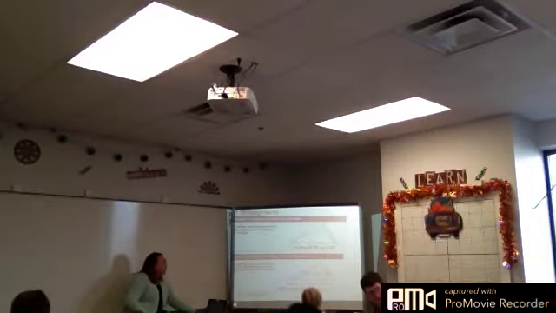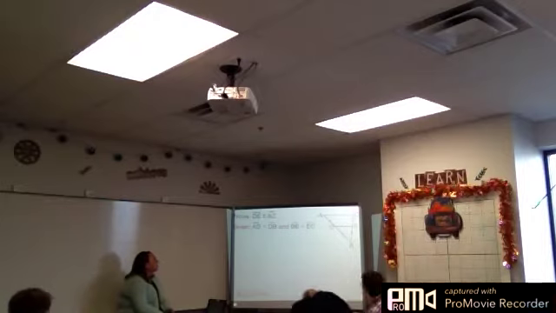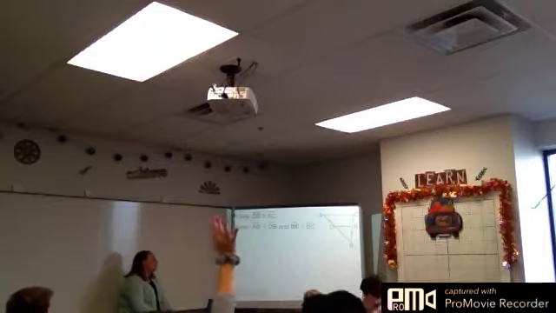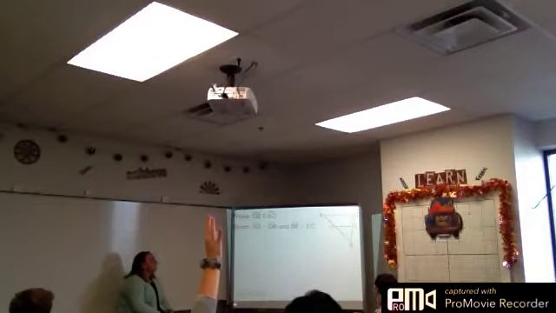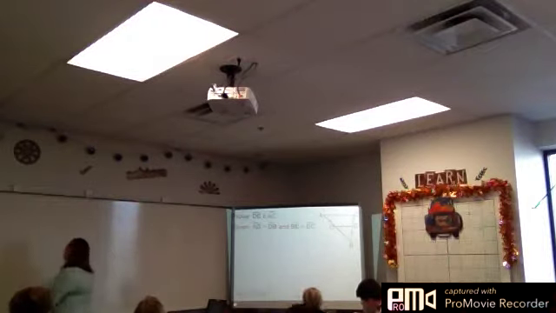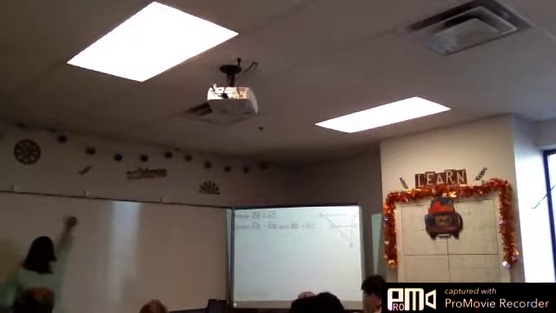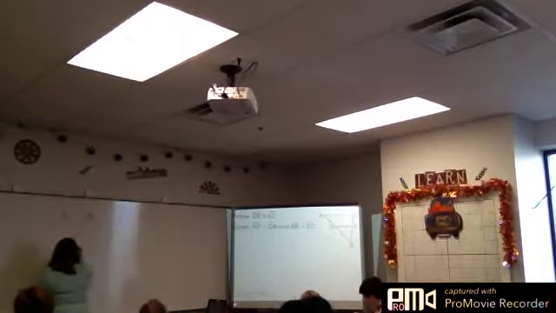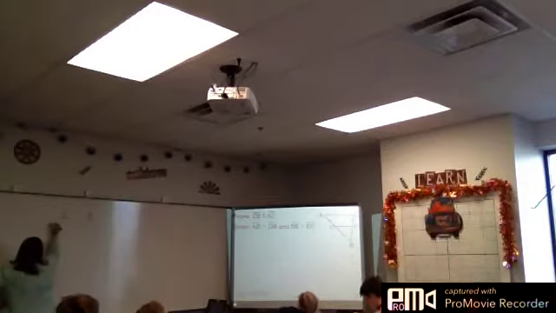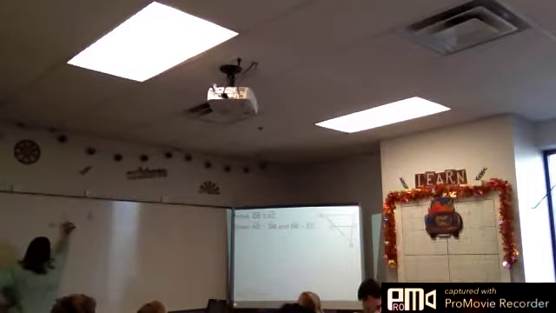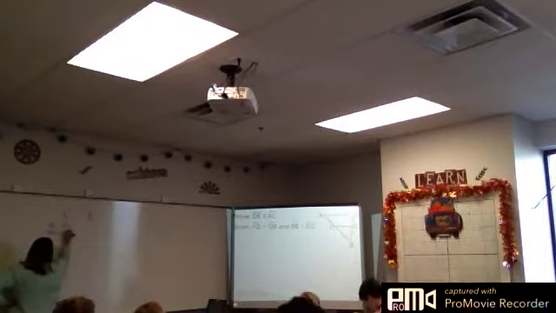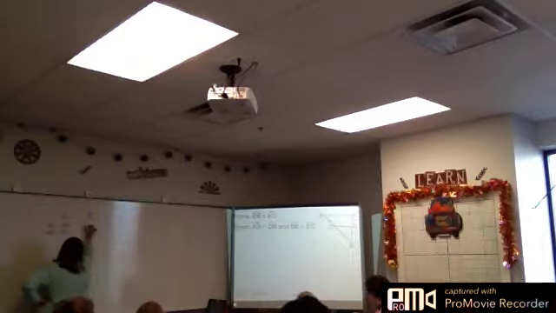Okay, so it says prove that DE is parallel to AC, given that AD equals DB and BE equals EC. So what do you need to do first? Start with SR, okay? Line AD equals line DB, and line BE equals line EC. Those are givens. Okay, then what?